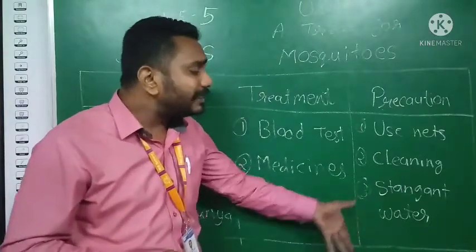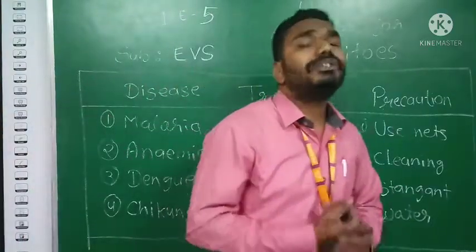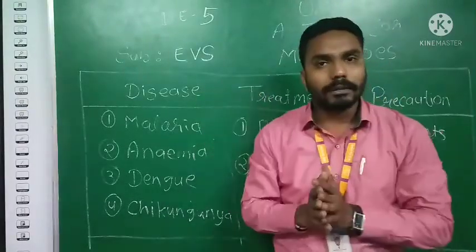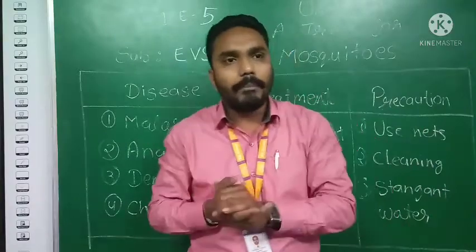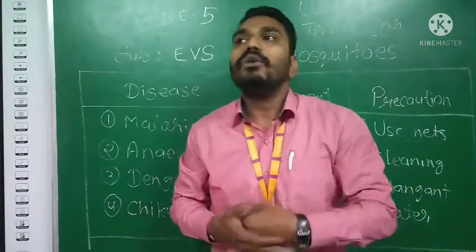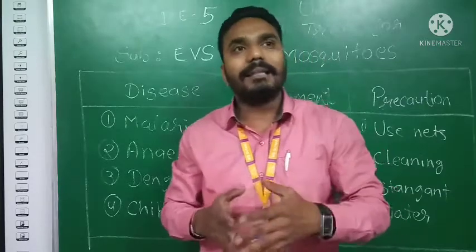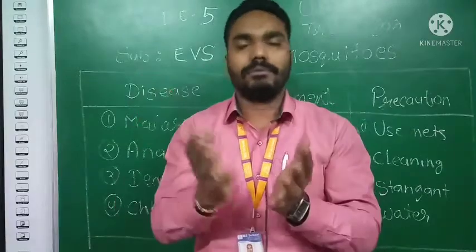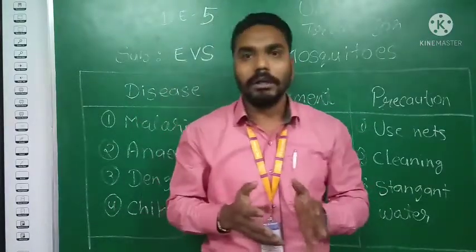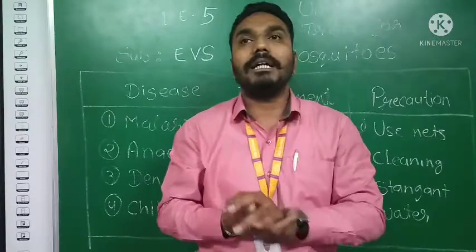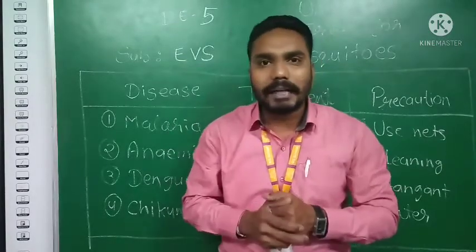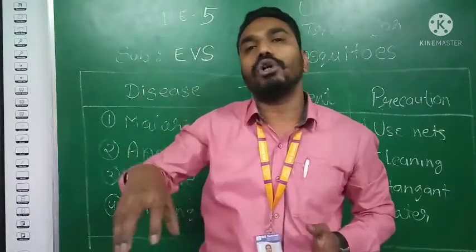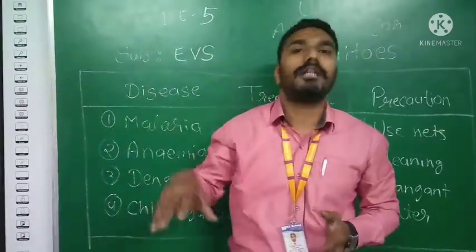Apart from this, there is stagnant water. What do you mean by stagnant water? Stagnant water is water which is not used for a longer time and is stored at some place. For example, a pot at your home filled with water, and after so many days you are not changing the water, so that water is known as stagnant. Everyone has a fridge at home, and at the backside of the fridge there is a tray. Over there, stagnant water is also present, water placed there for a longer time.